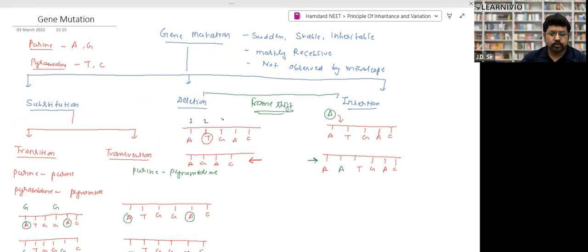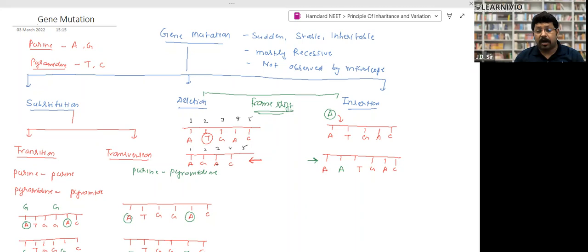1, 2, 3, 4, 5. Now what will happen? The T, thymine, is deleted from here. Now the third place, guanine, will come at second place. Look, 1, 2, 3, 4, 5. Now the guanine will come at second place, adenine at third place. So the complete frame will shift and the entire codon will change, right? Because codons are a set of three, so the entire reading will be changed, right?